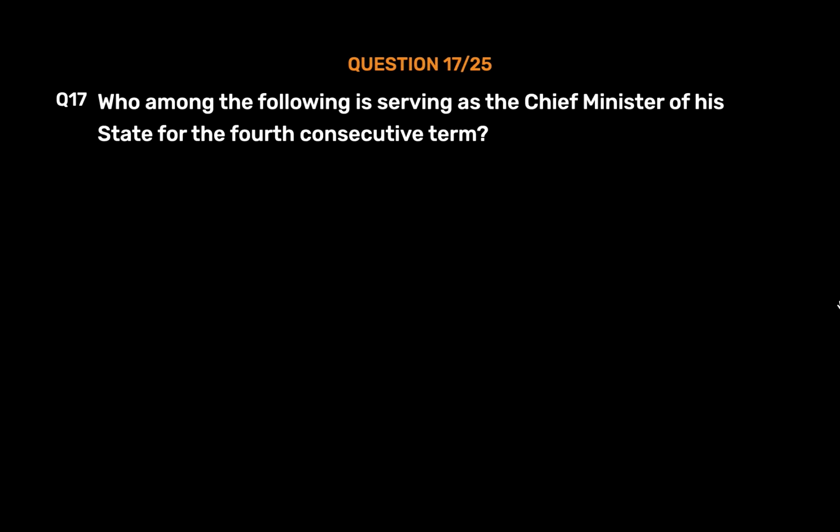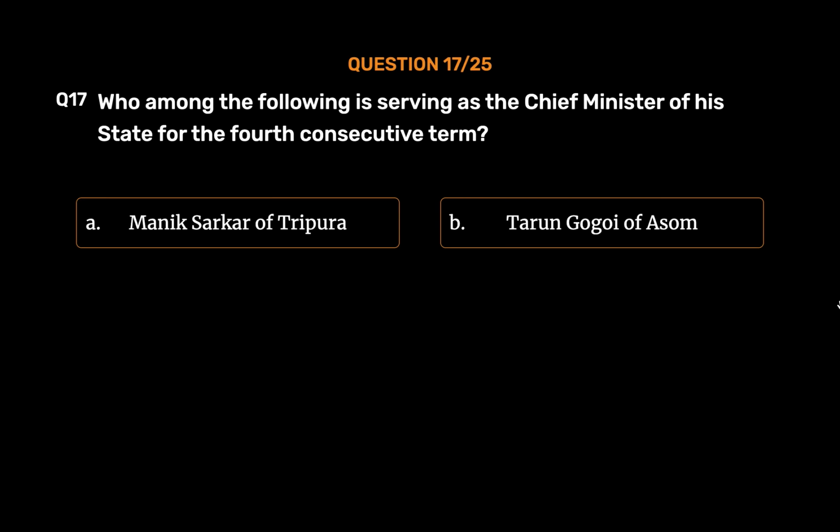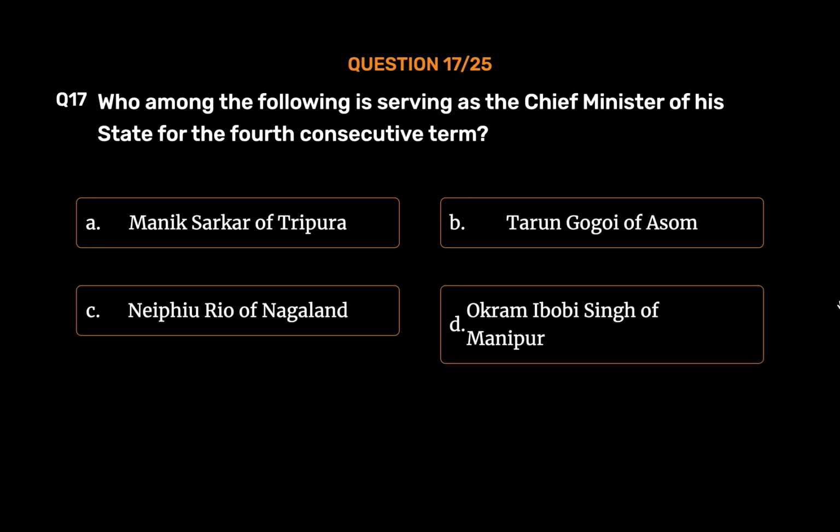Question number 17. Who among the following is serving as the Chief Minister of his state for the 4th consecutive term? Option A. Manik Sarkar of Tripura. Option B. Tarun Gogoi of Assam. Option C. Neiphiu Rio of Nagaland. Option D. Okram Ibobi Singh of Manipur. The correct answer is Option A.